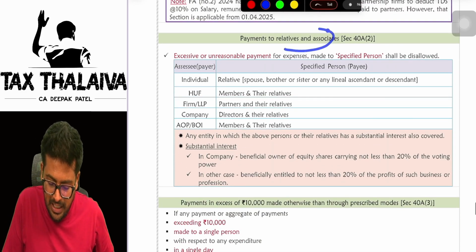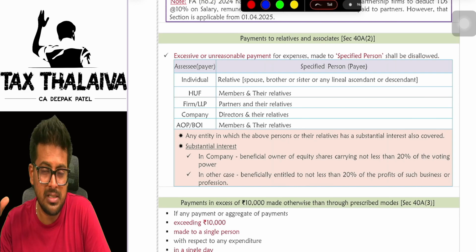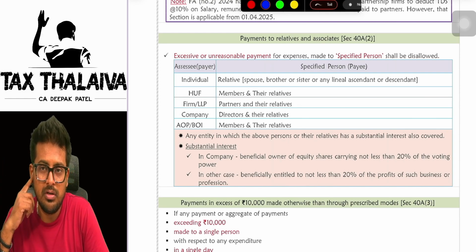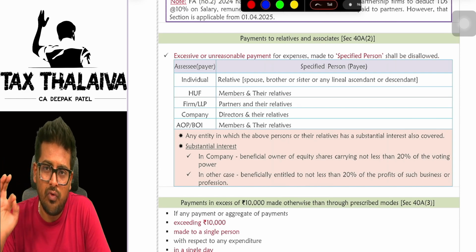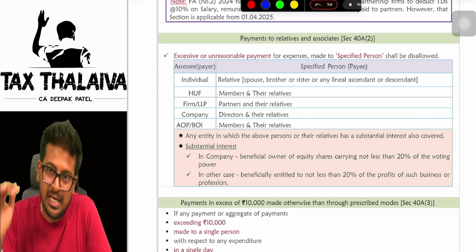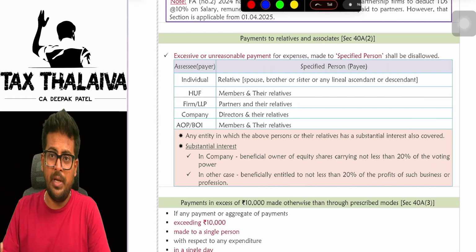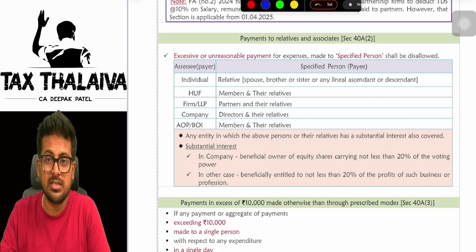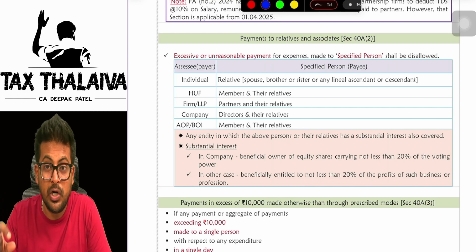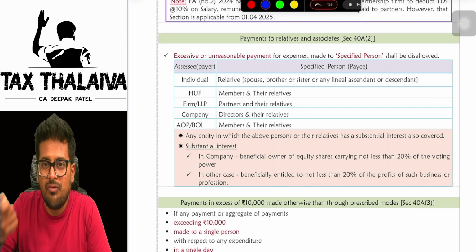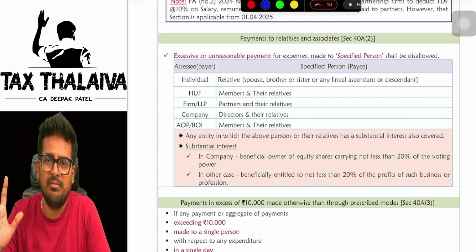Now, payments to relatives and associates. Lot of time what happens? See, we are calculating profit, no? Any business would want that their profit should be less only. So no, sir, profit should be higher, sir. We should earn more money, boss. You want to earn more money, but you don't want to pay tax on more money. Yes or no? So profit they want to disclose all the time less only.